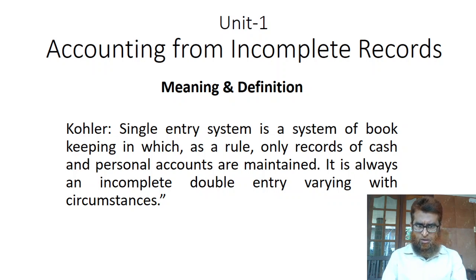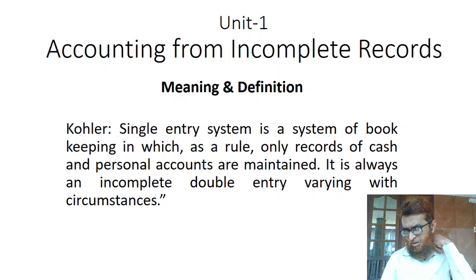According to Kohler, single entry system is a system of bookkeeping in which, as a rule, only records of cash and personal accounts are maintained. It is always an incomplete double entry varying with circumstances. So from this definition, what we can understand is it is a system of bookkeeping wherein only two accounts are maintained, that is cash account and personal accounts.